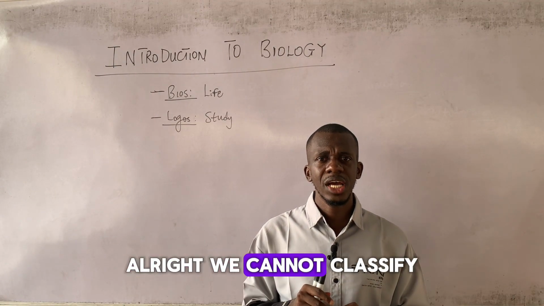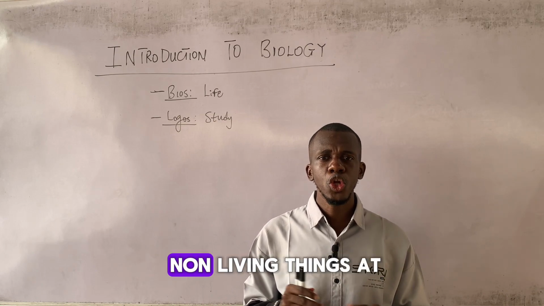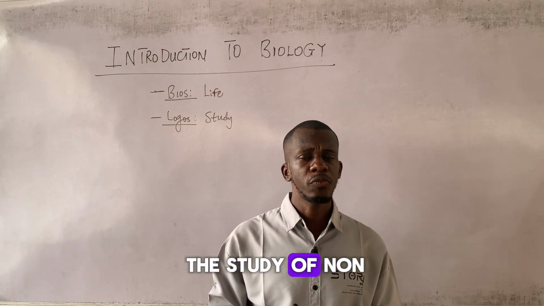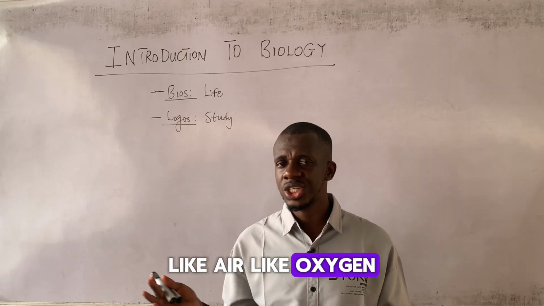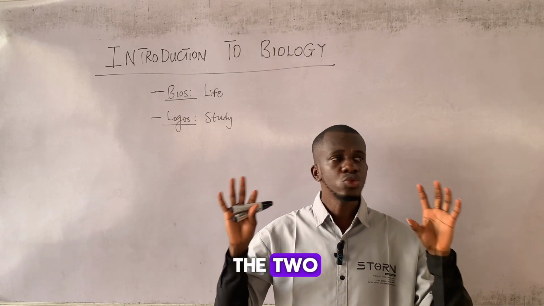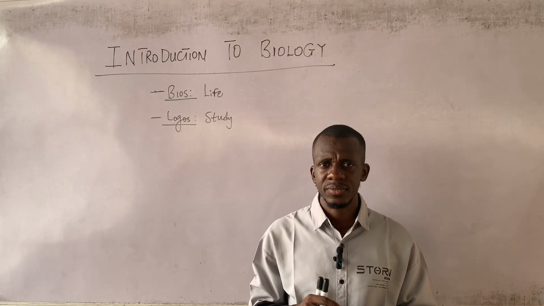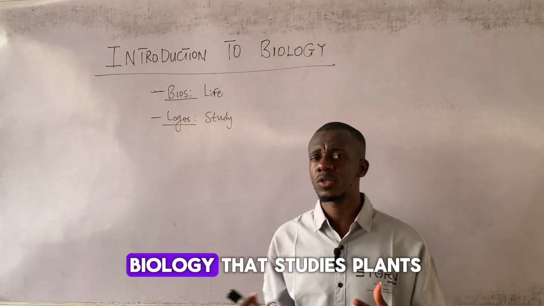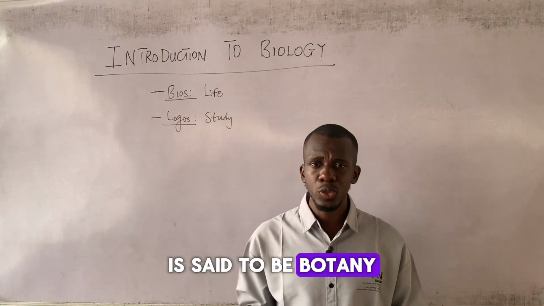We cannot mention non-living things at this point because biology is not the study of non-living things, like water, like air, like oxygen. So plants and animals are the two categories of living things that exist. Now, the branch of biology that studies plants is said to be botany.